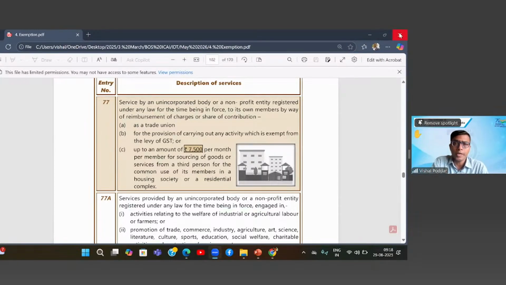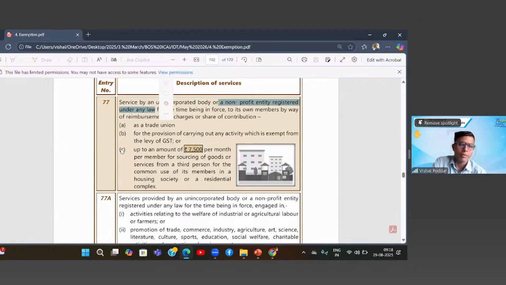No, no. Why? Because you have Section 8 companies also, no? See, there are two parts. Either it should be an unincorporated entity, or where it is incorporated, it should be incorporated as a not-for-profit entity. And it can be under any law. So even Section 8 companies are there, which are not-for-profit entities registered under the Companies Act.